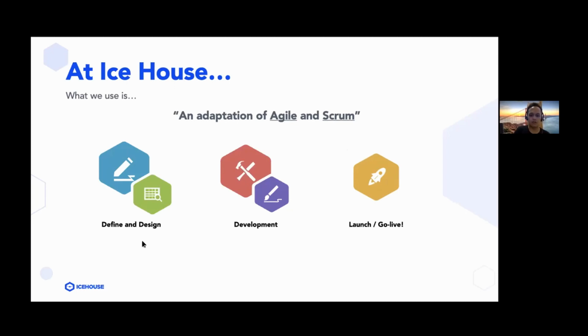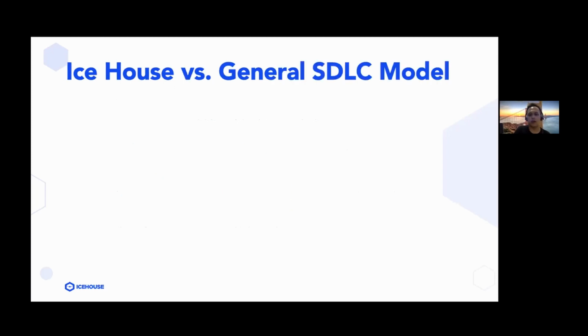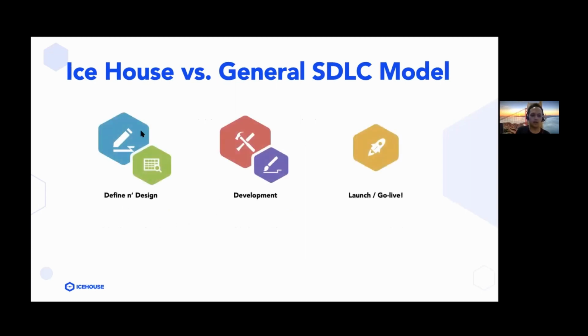So what do we do in each of these three main phases? In order to know what we do, we can compare them with the general SDLC model. So for the DND, it maps to the planning, defining, and design phase. So this is basically where you define the requirements in general.